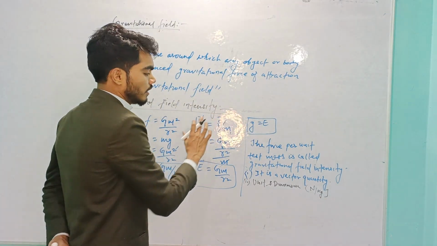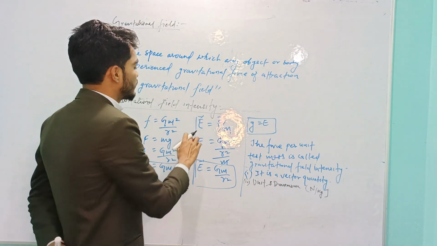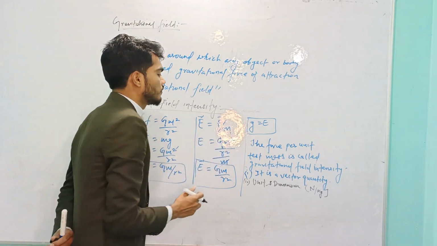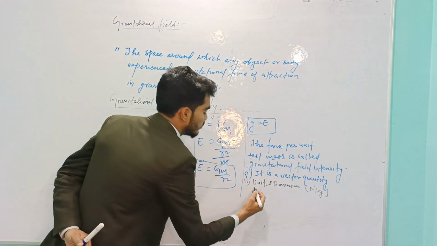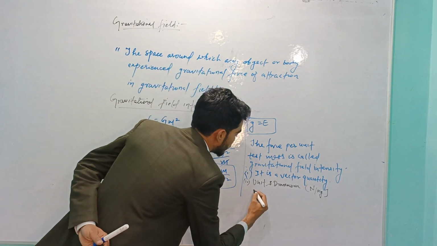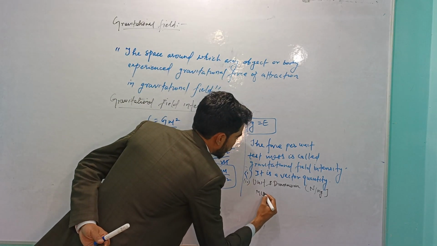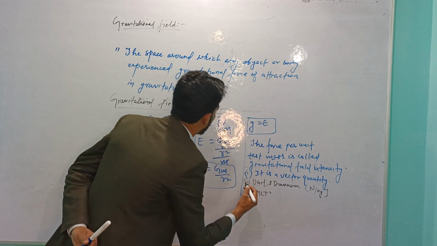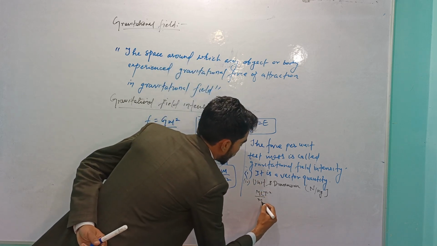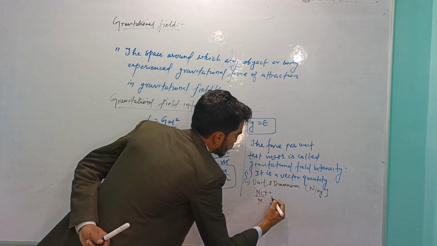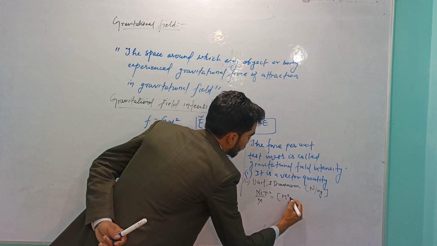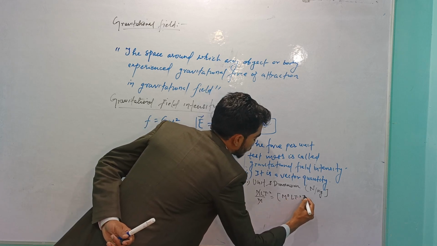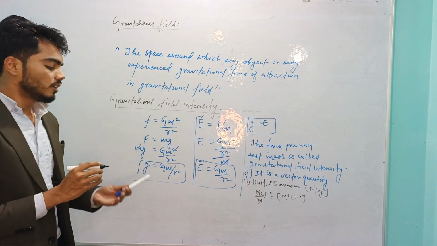And secondly, if you derive it from the dimension, force is equal to mass into acceleration. So M L T to the power minus 2 upon M, the M cancels out. So this is the dimension formula, L T to the power minus 2.